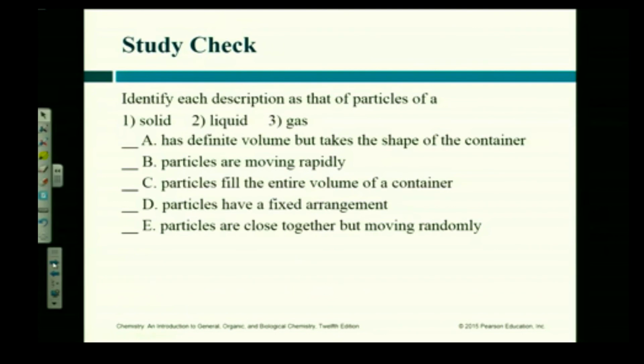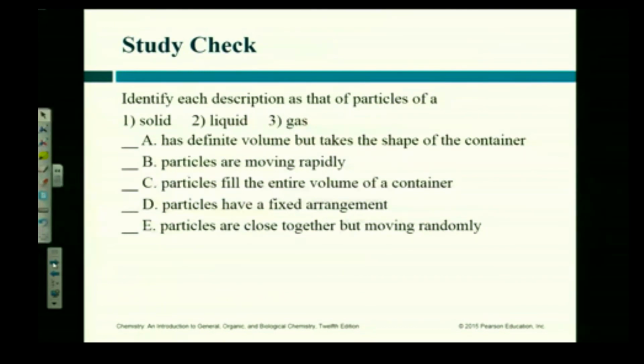Particles are close together but moving rapidly. Who do we say that is? All right, think about it. They're close together. It can't be a gas because in a gas they're far apart, right? So I can move through them. Can't be a solid because why? They move very slowly. Solids, they don't move at all, do they? Really? All they do is vibrate. It's got to be a liquid, okay?